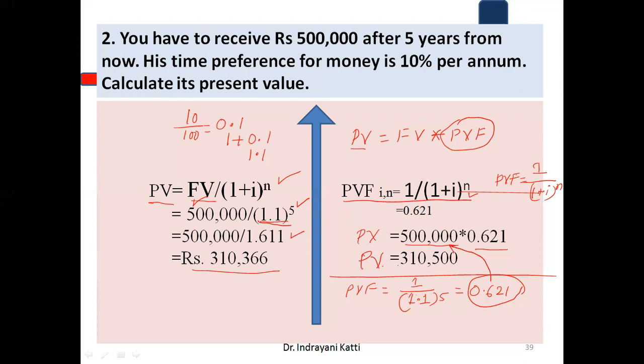See, look at this. The same answer we get here also, 3,10,366. A little bit of difference is there: here it is 500, here it is 366 rupees. This is because of the decimals, which we are rounding off. That's why there is a difference, but the earlier digits are the same, 3,10,000. The next figures may be different. That is also correct. I hope all of you understood.